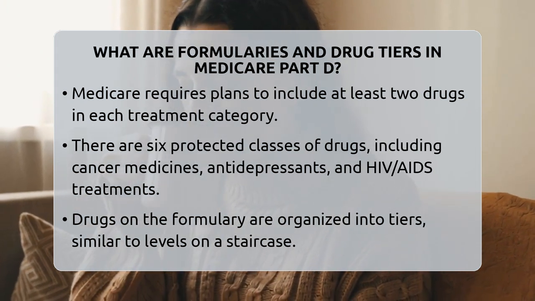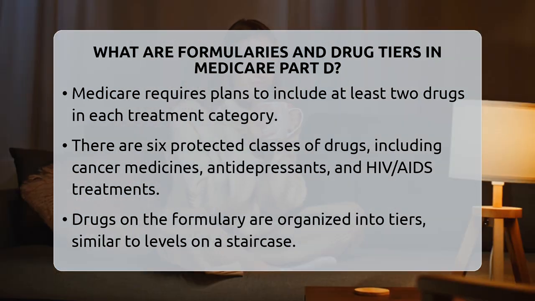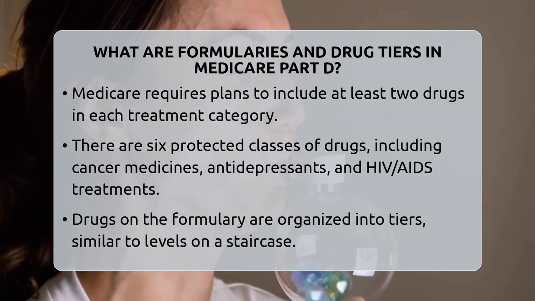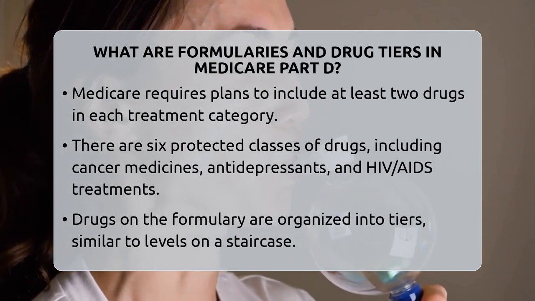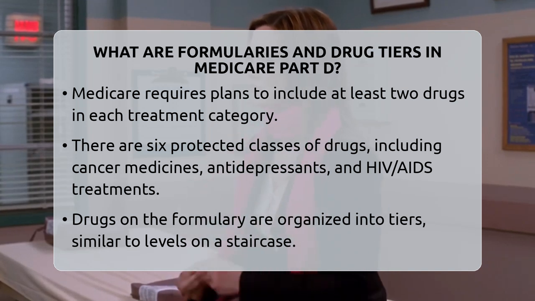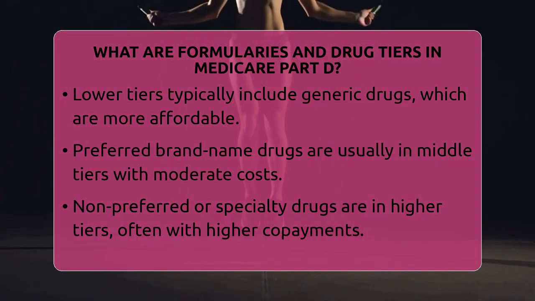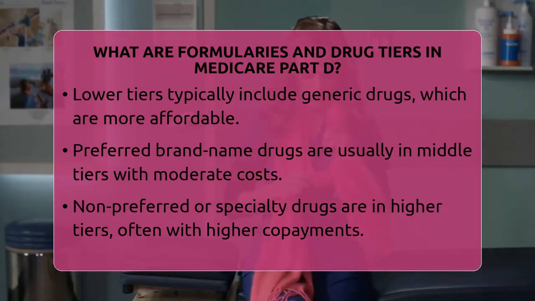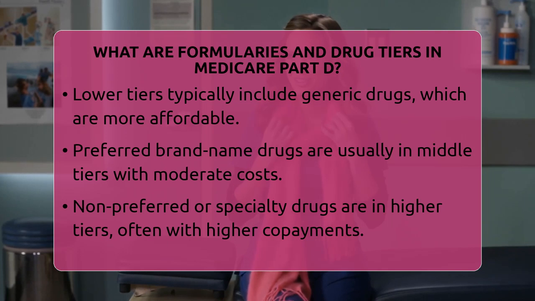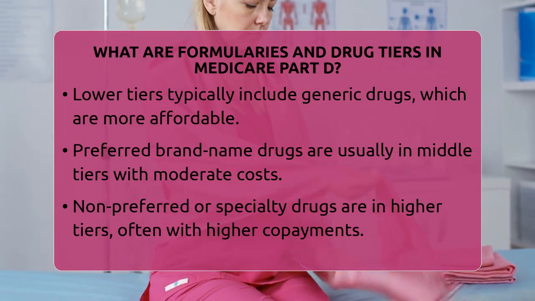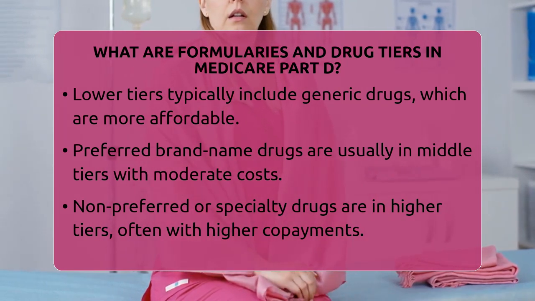Now, within the formulary, drugs are grouped into categories called drug tiers. Think of tiers like levels on a staircase. The lower the tier, the less you pay. Usually, generic drugs are in the lowest tiers, making them the most affordable. Preferred brand name drugs are in the middle tiers with moderate costs. Non-preferred or specialty drugs are in the higher tiers, which often come with higher co-payments or co-insurance. These tiers help your plan manage costs and guide you toward more budget-friendly options.